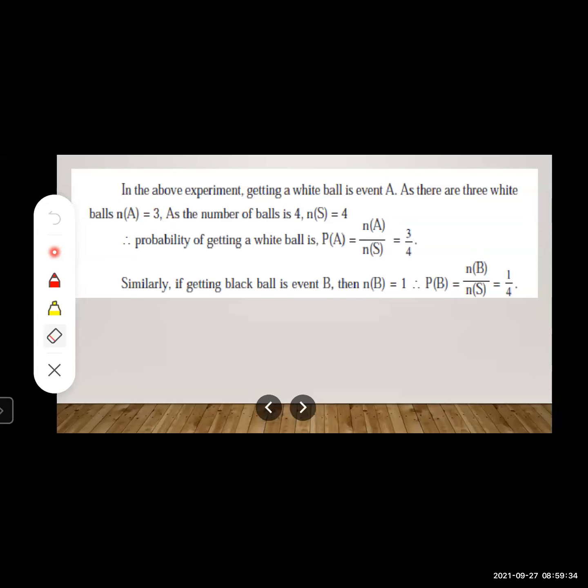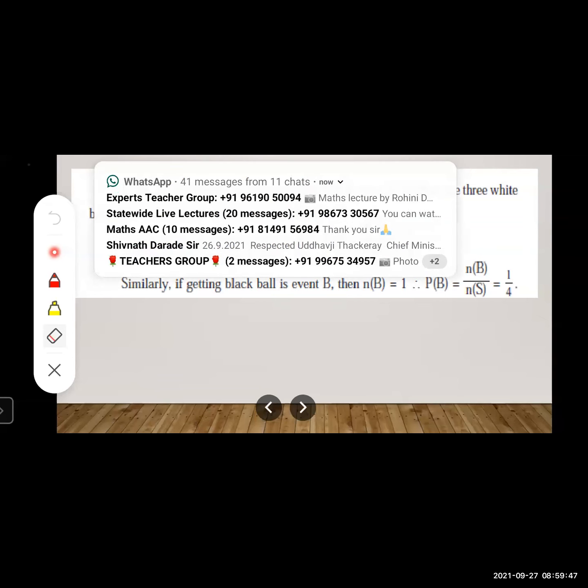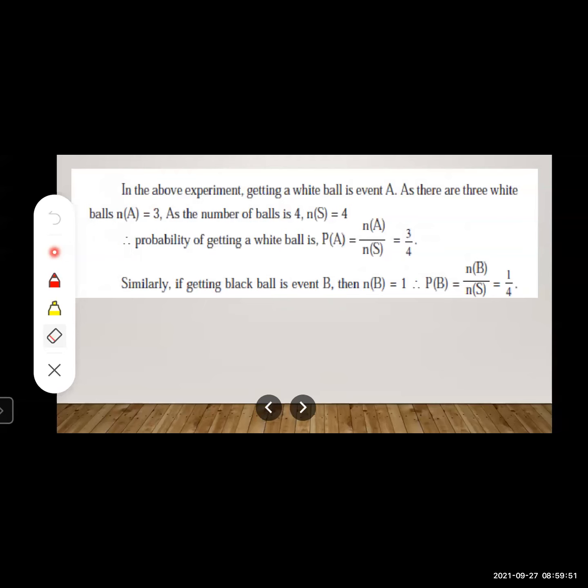There are 4 balls. Out of 4 balls, 3 are white and 1 is black. So obviously there will be more chances of getting a white ball. Suppose we want to find the probability of getting a white ball, then it will be n(A) upon n(S).